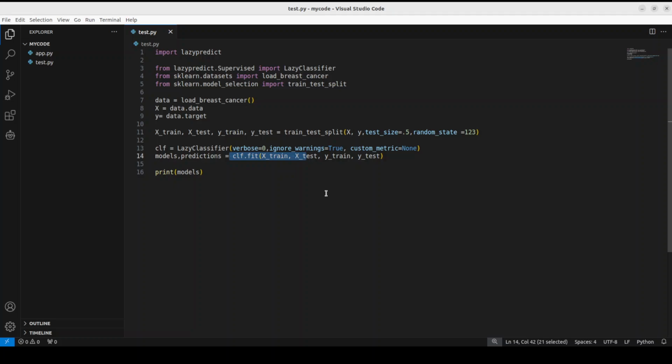It is fitting each model to the training data, and then it is evaluating each model's performance on the testing data using default metrics, and I will also shortly show you what those metrics are, which are accuracy, balanced accuracy, ROC, F1 and a few others. And then it stores the performance metrics and model instances and then it prints them out. Okay, so now let me quickly run it.